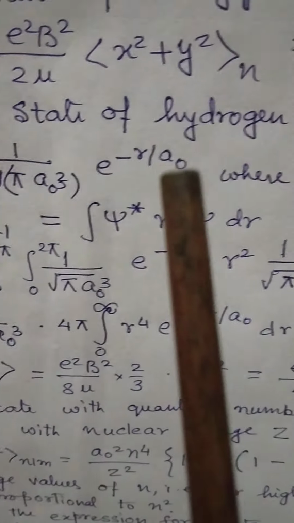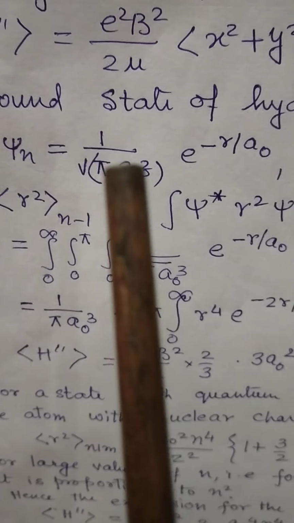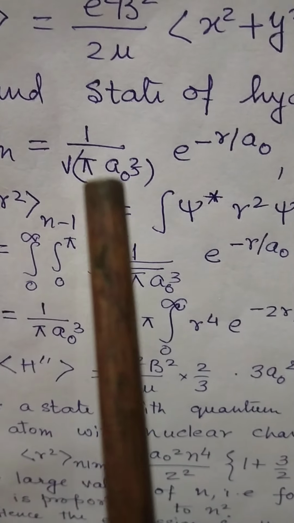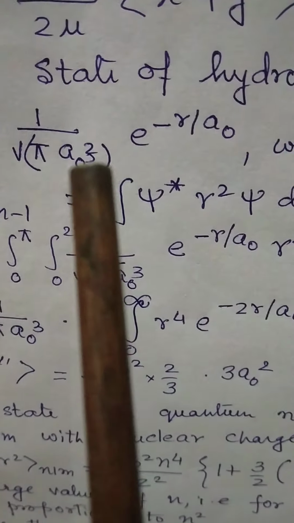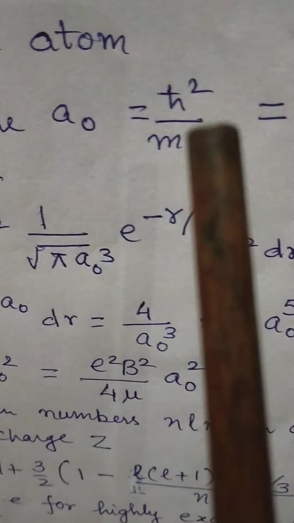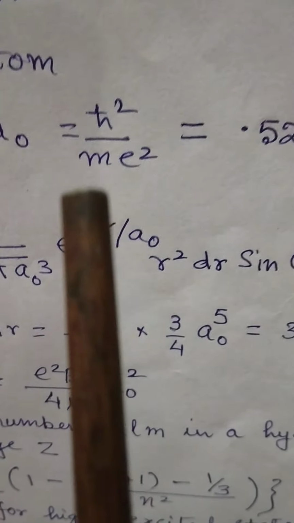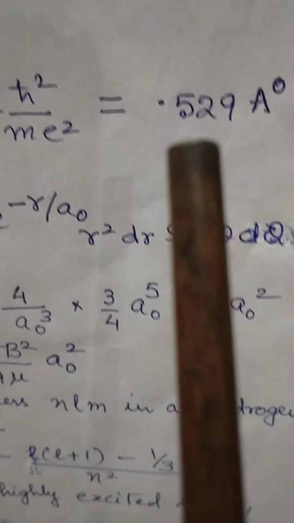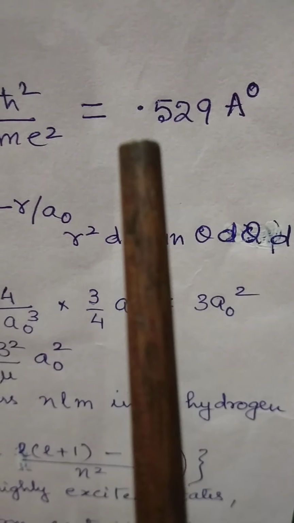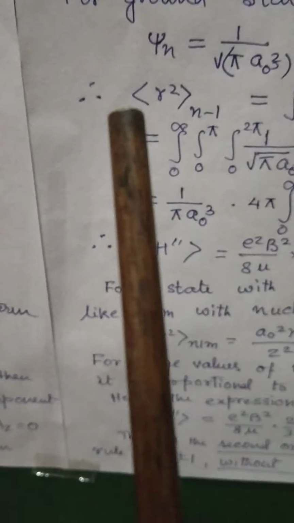For the ground state of the hydrogen atom, psi n is given by 1 upon the square root of pi a0 cube e raised to the power of minus r upon a0, where a0 is equal to h cross square upon m e square, which can be equated as 0.529 angstrom.